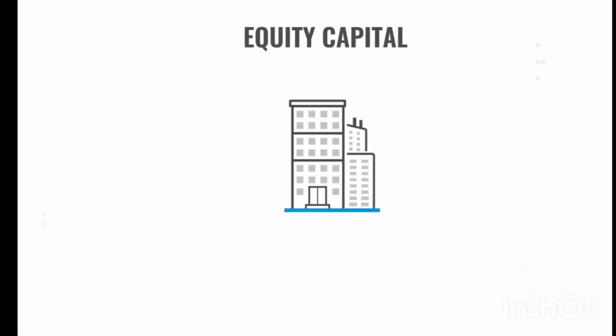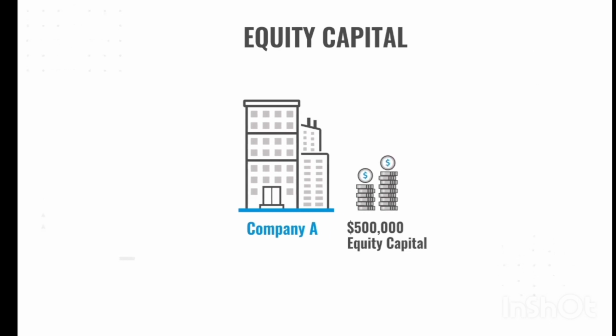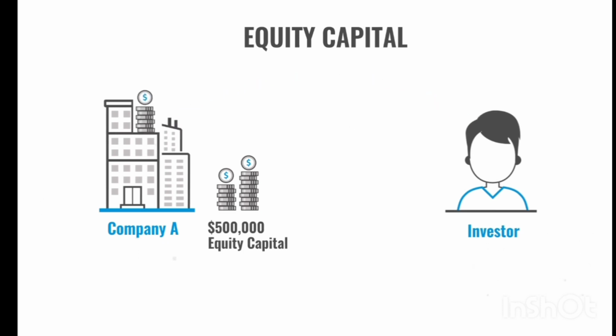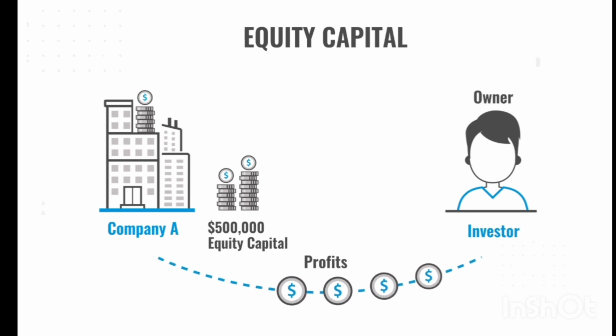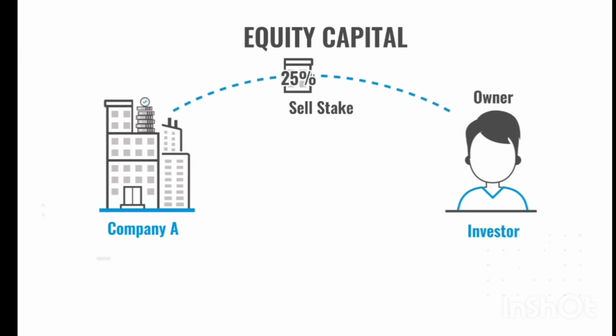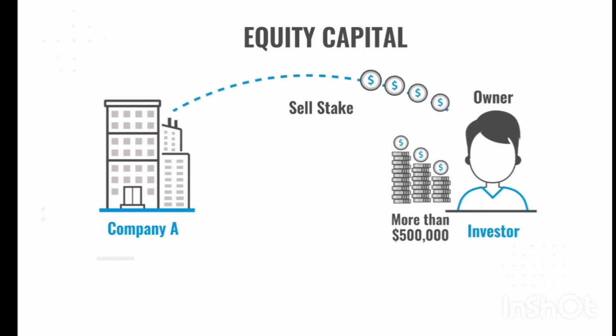Equity capital. Company A raises $500,000 of equity capital by giving a 25% stake to an investor. The investor becomes part owner of the company and shares profits of the business. He can later sell his stake and may receive more than $500,000 based on the business's current valuation.